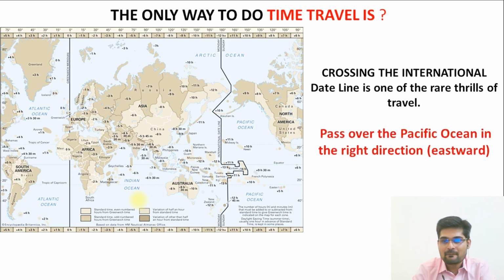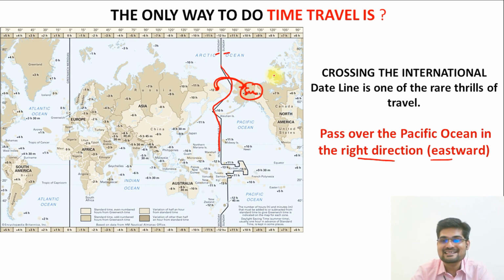How? Let's see. Passing over the Pacific Ocean in the right direction, that is eastward. What we do here is, this is the international dateline that we see here, and what we observe is here is Monday and here is Sunday. So if we travel on Monday from here to this place, we land here on Sunday. So basically we are going back in time.